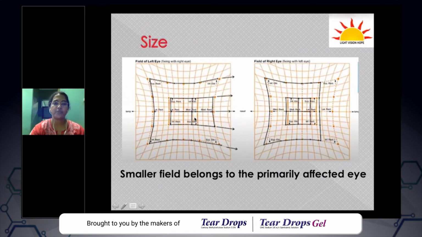And the second thing we have to look at is the size. When you get a plotting like this, this is the right eye, this is the left eye. The first question to answer is about the primary position, and the second question would be, which is the smaller field? When you look at these two, you can clearly see that this is the smaller field. The smaller field belongs to the primarily affected eye. So for a patient with this plotting, the primarily affected eye is the right eye. You can look into the smaller squares and the bigger squares also. So the second point is that the smaller field belongs to the primarily affected eye.